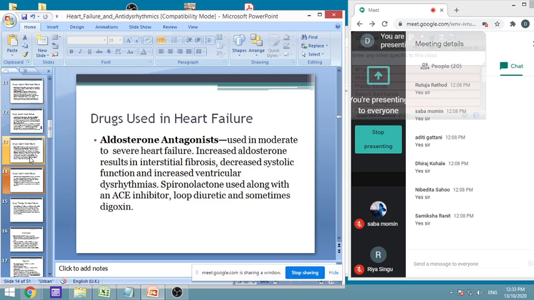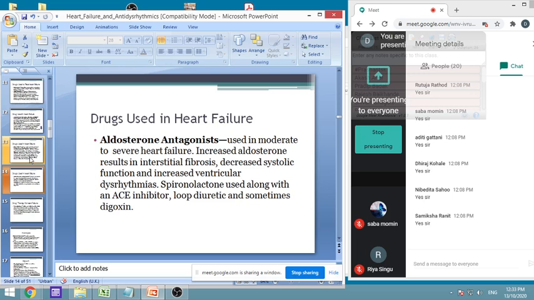Then next are the aldosterone antagonists. They are also called potassium sparing diuretics. They are used in moderate to severe heart failure. The increase in aldosterone results in interstitial fibrosis, decreased systolic function, and an increase in ventricular dysrhythmias. I told you even renin angiotensin causes an aldosterone increase. So when we block it, then automatically this is also affected. However, we can use an aldosterone antagonist in addition to that.